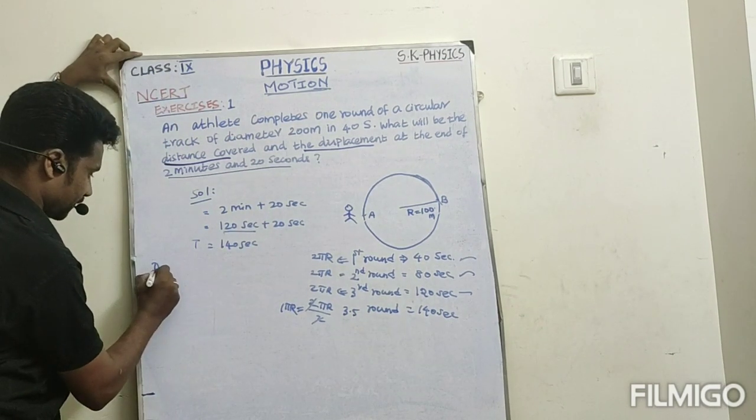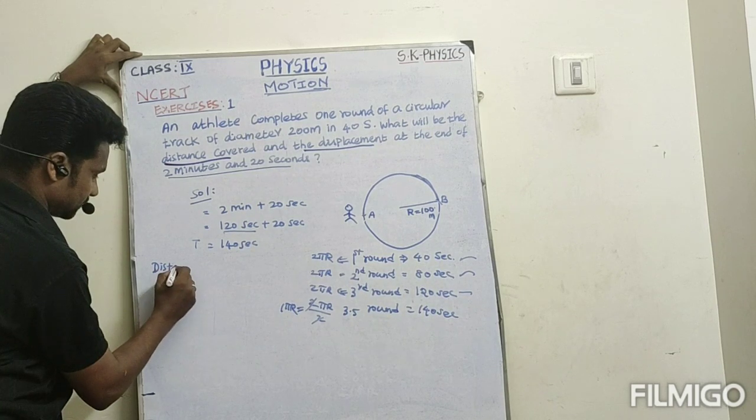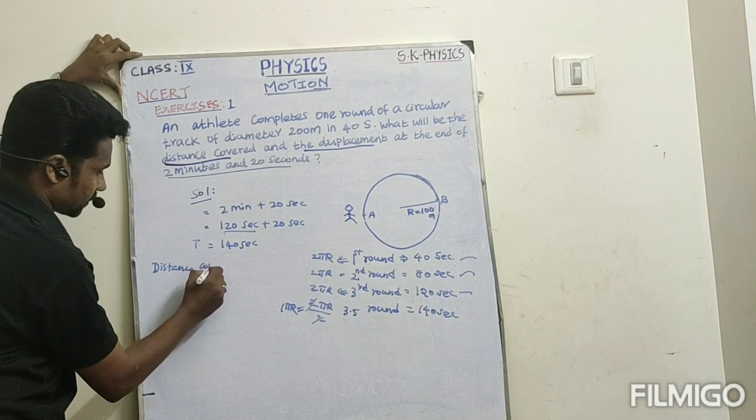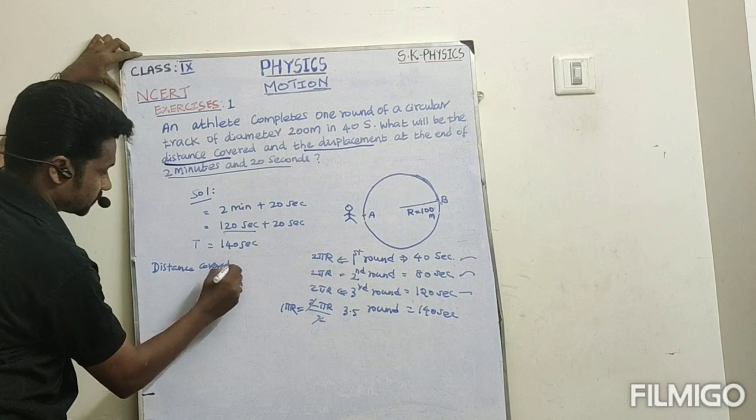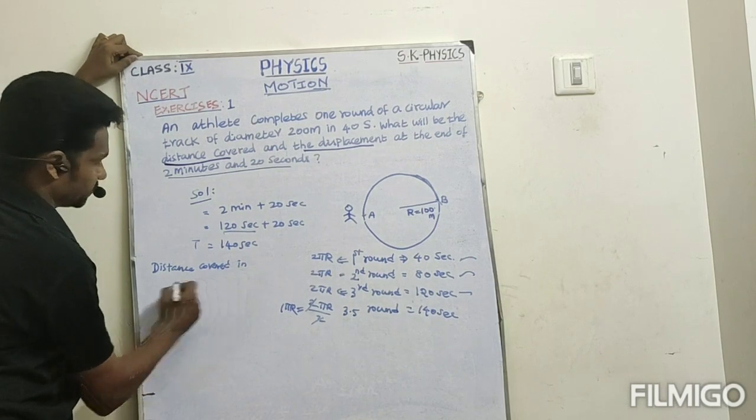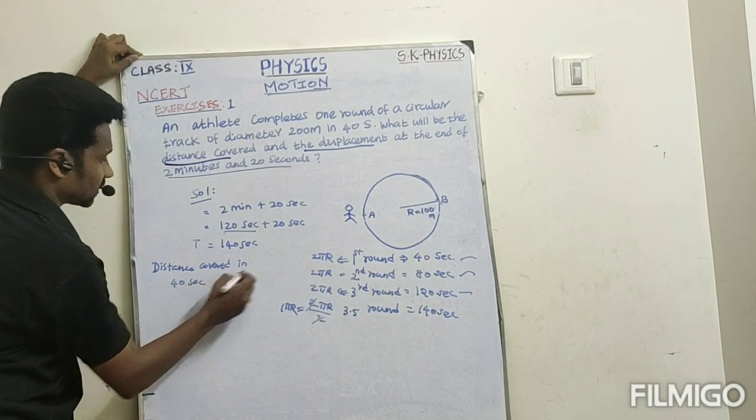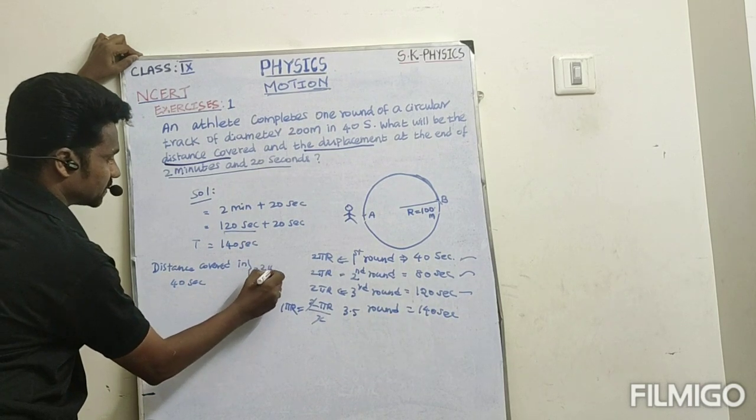So please listen. The distance covered in 40 seconds is 2 pi r.